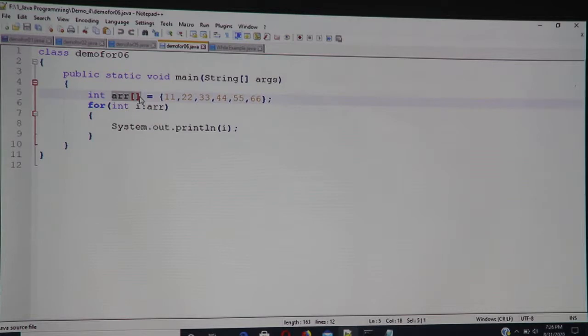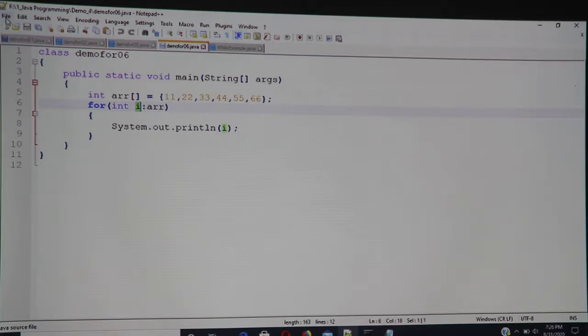The array is of type integer and it is initialized to values, and the size of the array is 6 here. Now I am declaring an integer i, and then for each element of the array I am printing i over here, and what gets printed is this array.